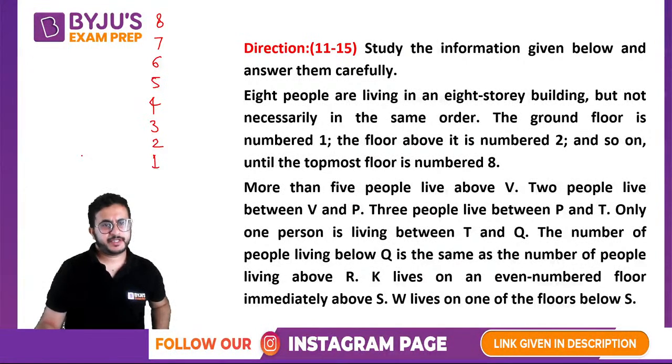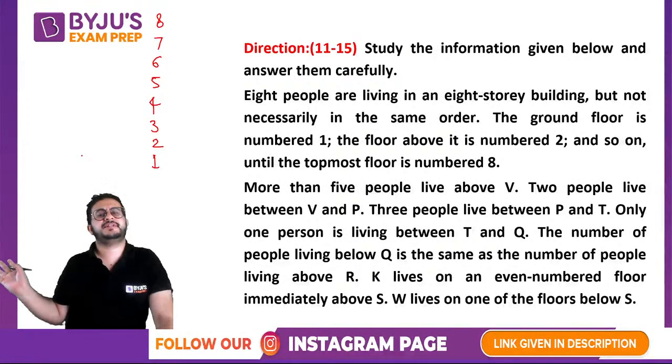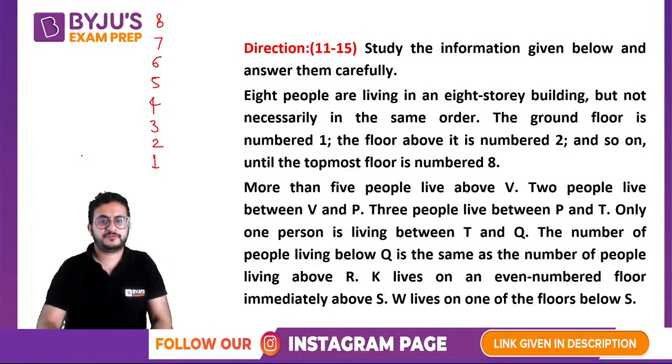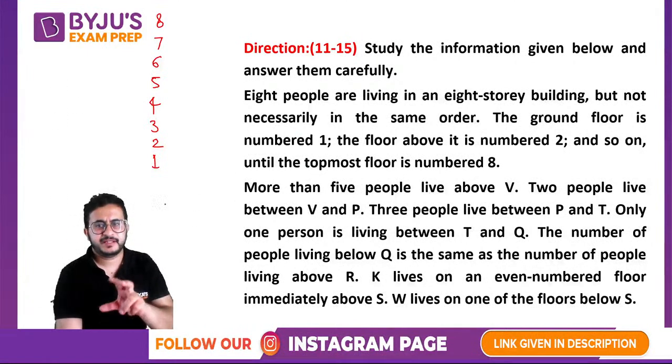Generally, the puzzles that you get in Maharashtra CET, I'll give you a hint that the statements are interconnected, right? They won't give you something where you just read the first statement and then the last statement. Generally, these are interconnected. For example, the first is talking about V, second is talking about V and P, third is talking about P and T, then T and Q. So they have a chain, right? So if you place V, you can place P, then you can place T, then you can place Q, then from Q, R. Like this we can place these people.